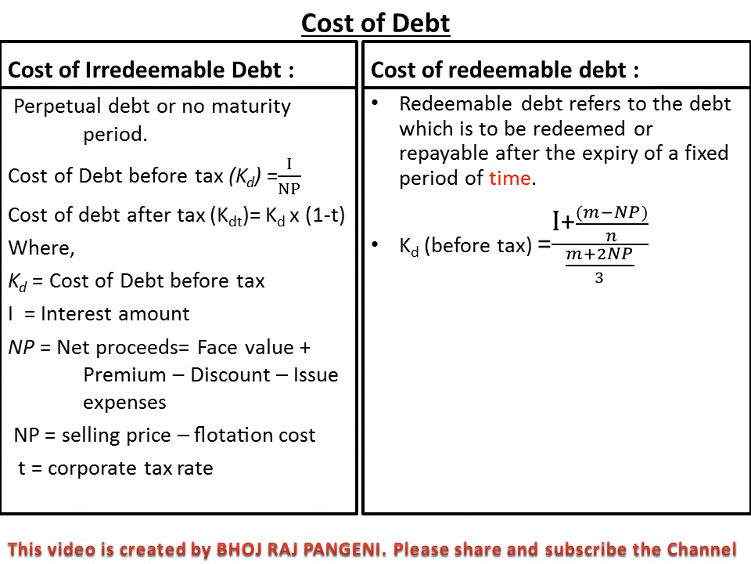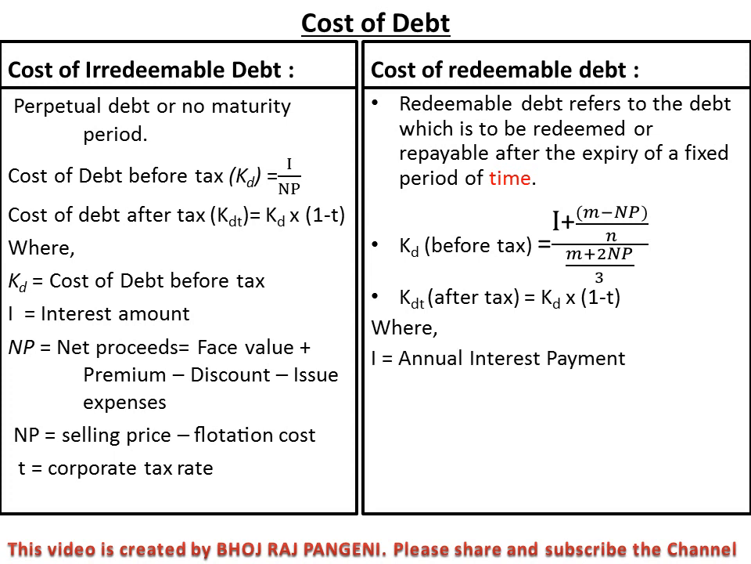Now the kd before tax equals I plus (M minus NP) upon N, divided by (M plus 2NP) upon 3. This is our approximate formula. And the kdt after tax equals kd into 1 minus T, where I equals the annual interest payment, that is the amount, not in percentage. You have to write the annual interest amount, and M equals the maturity value. Sometimes it will be the par value. Generally the par value is the maturity value.